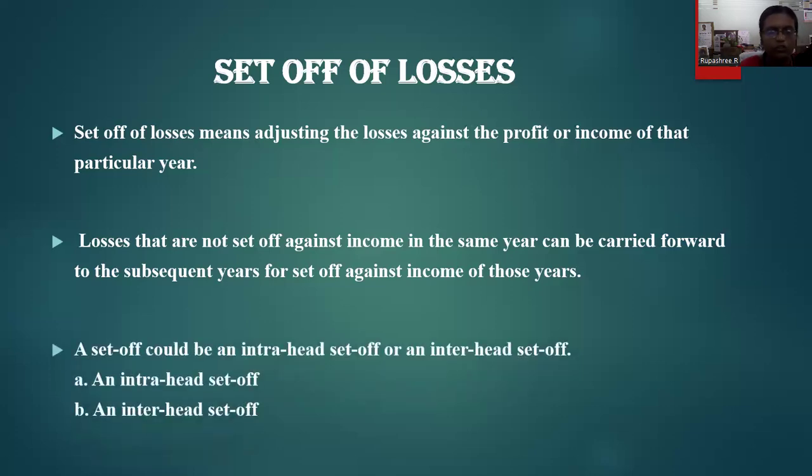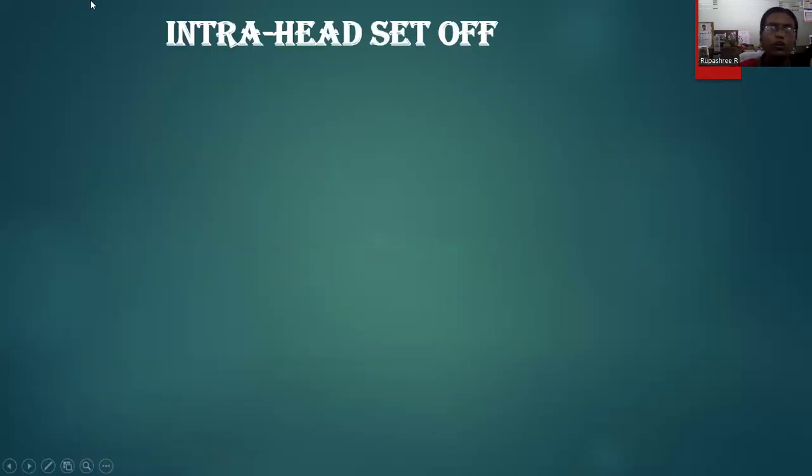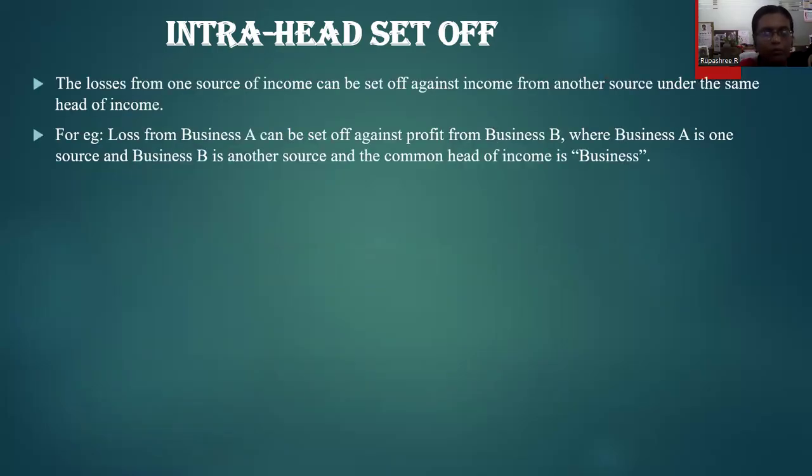So as I told you, when you talk about set-off of loss, we have 2 types of set-off. One is called inter-head set-off and the other one is intra-head set-off. Firstly, we'll try to understand what we mean by intra-head set-off. Generally the word intra means within a particular unit or within a particular premises. Similarly, an intra-head set-off refers to any loss that can be adjusted against the same source of income. I've given you an example here: any loss incurred from business A can be set off against profit from business B.